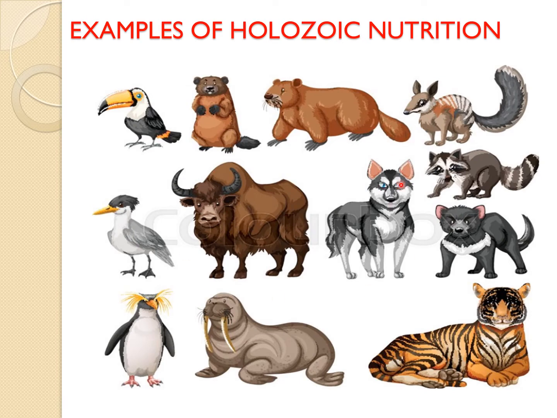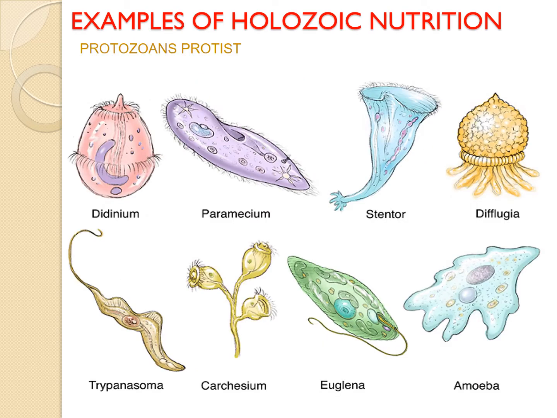Here I have given many examples of holozoic nutrition. A lot of animals have holozoic nutrition. In protozoan protists also holozoic nutrition occurs. Here you can see the pictures of duodenum, paramecium, stentor, diphtheria, trypanosoma, carcasm, euglena, amoeba. All are examples of protozoan protists. They have holozoic nutrition.